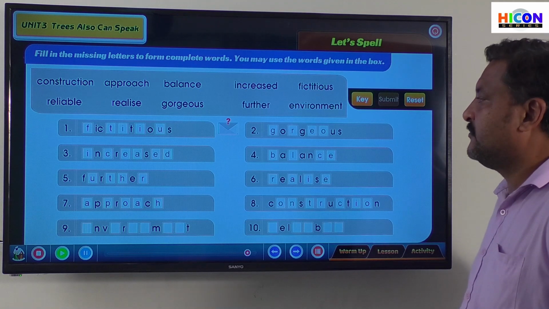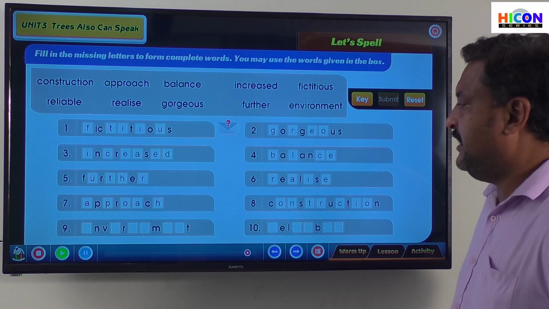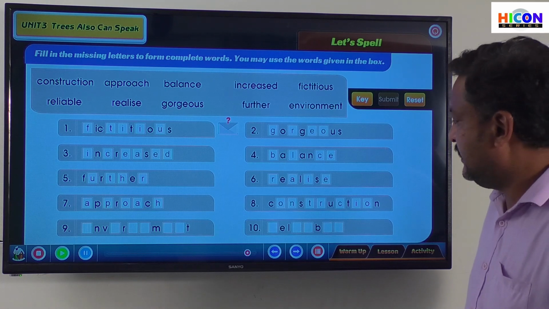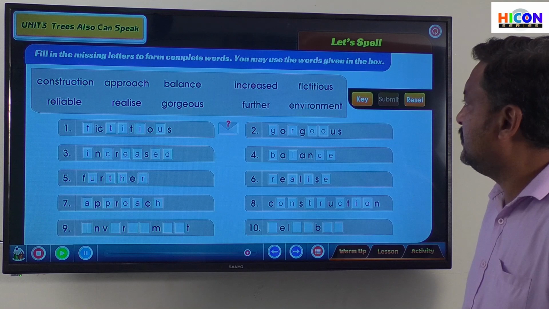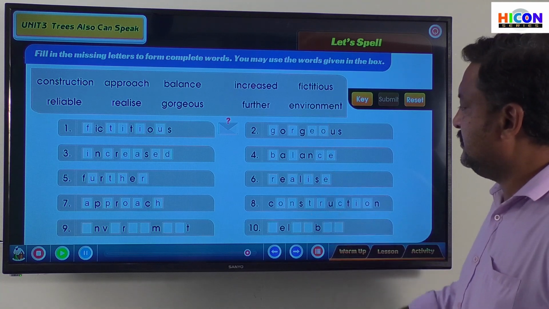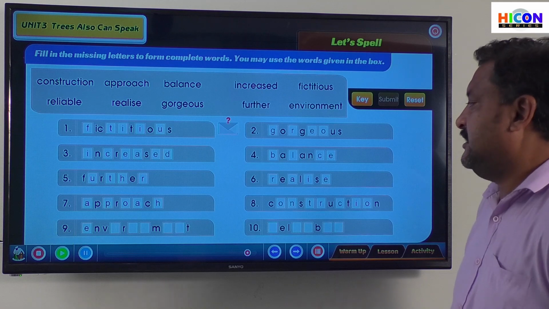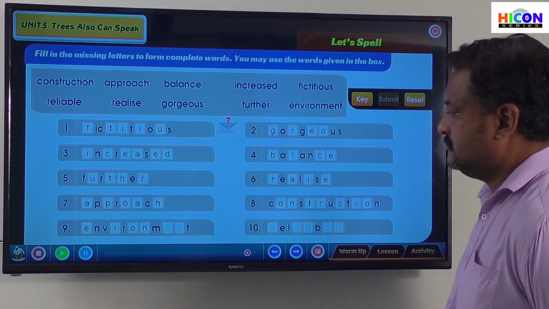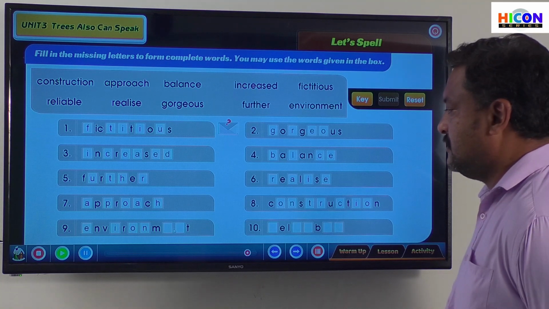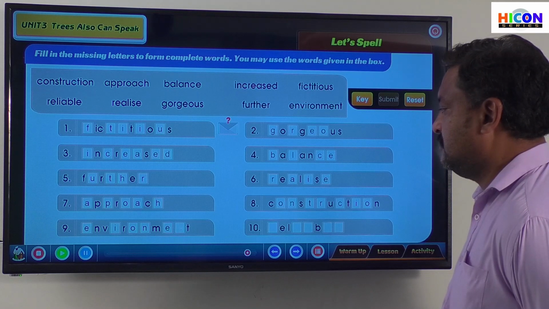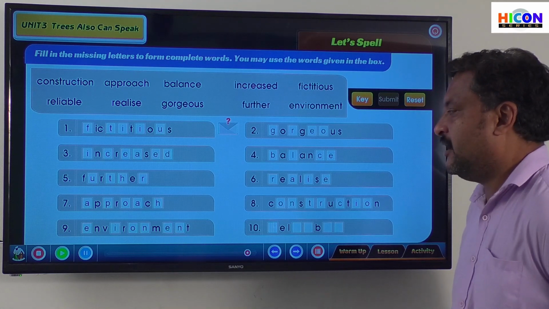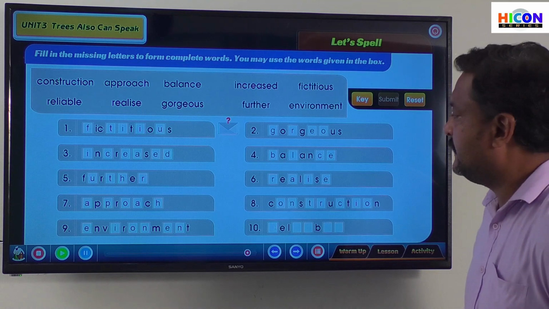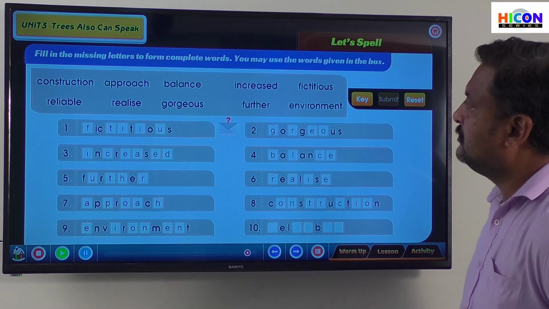Ninth one, dash NV dash R dash dash M dash dash T. It's a lengthy word, and one another lengthy word that is remaining is environment, isn't it? Yes, it's the right word. Environment. The last one is what is remaining now?